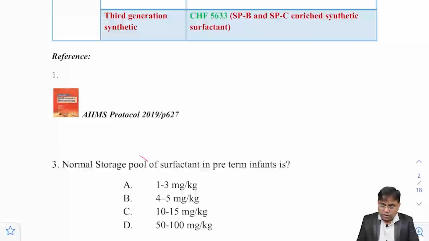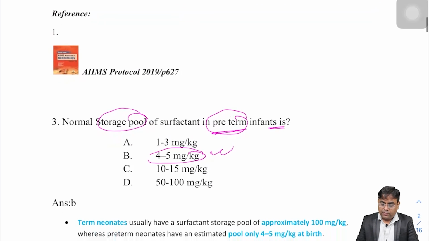The normal storage pool of surfactant in preterm infants is 1 to 3, 4 to 5, 10 to 15, and 50 to 100. So, in the preterm, the storage pool is only 4 to 5 mg per kg. Okay. So, the answer will be B.